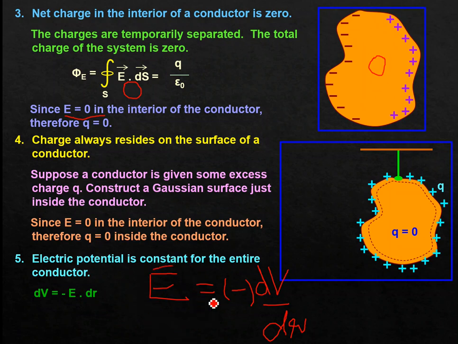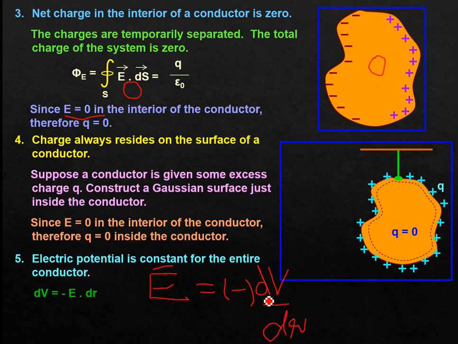Now you tell me, whenever the differentiation of any physical quantity comes out to be 0, what does differentiation mean? Change in that quantity. So if the change in any quantity is 0, it implies that this quantity is no longer changing.